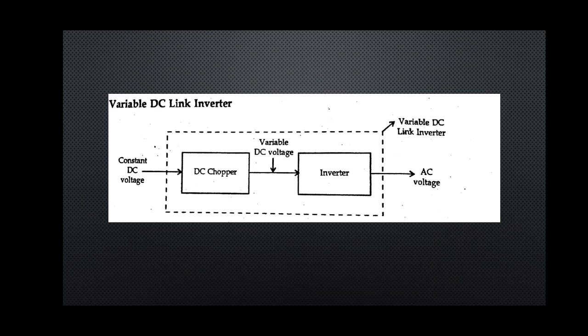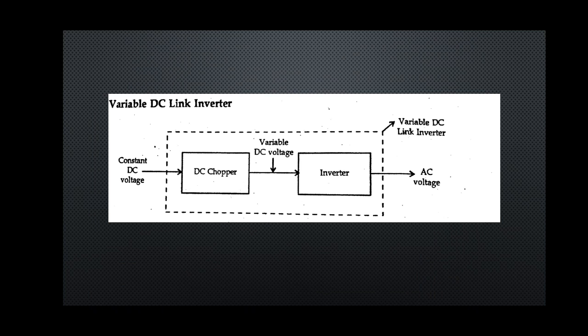So the basic principle we can see is that first the constant DC is converted to variable DC by using a DC chopper. Then this variable DC voltage is converted to variable AC voltage by using the inverter. So here two-step conversion takes place. We call it a DC link inverter because the DC voltage is converted into AC by using a DC chopper. Now let us understand the working.